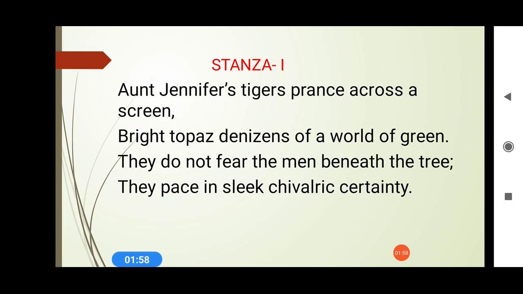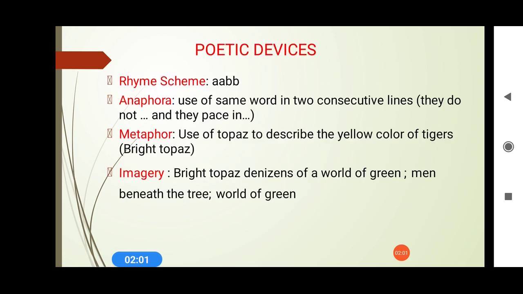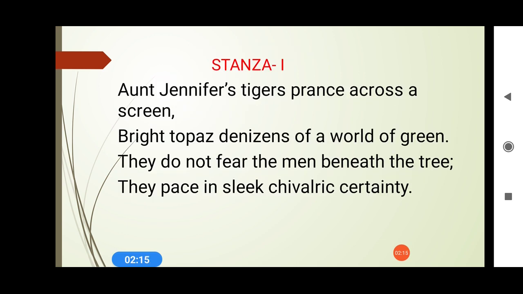Let's have a look at the next poetic device that has been used. It's anaphora. Now what is anaphora? Use of the same word in two consecutive lines is called anaphora. Here we can easily locate it in the poem, where "they" is used. They do not fear the men beneath the tree, and as we can see the semicolon, the sentence has been bifurcated. They pace in sleek chivalric certainty. So again "they" is used.